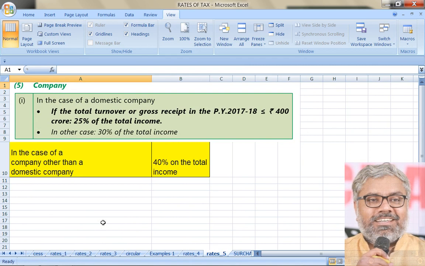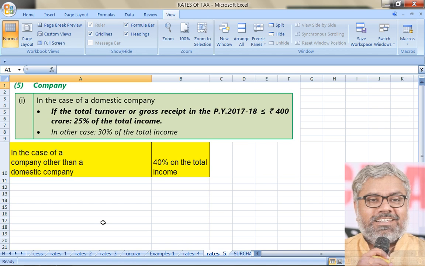However, one concessional rate is given for domestic companies whose turnover is less than 400 crores in the previous year 2017-18. If the turnover is less than or equal to 400 crores, not exceeding 400 crores, then instead of 30%, there is a concessional rate of 25% available for domestic companies. For foreign companies, once again, the turnover in previous year 2017-18 does not matter. Straight away, for foreign companies, the base tax rate is 40%.